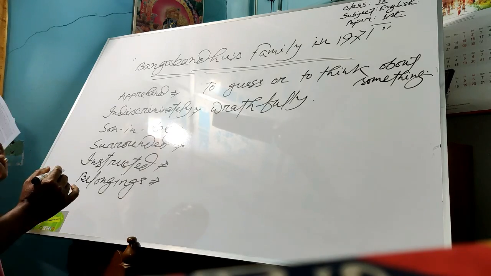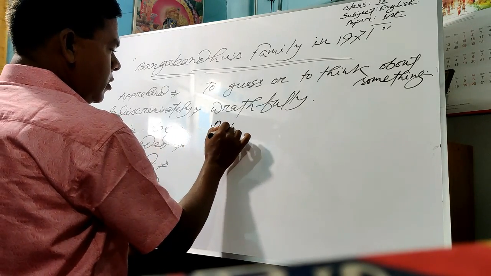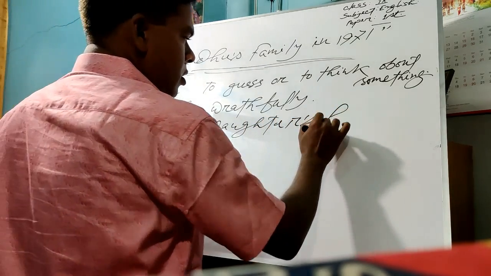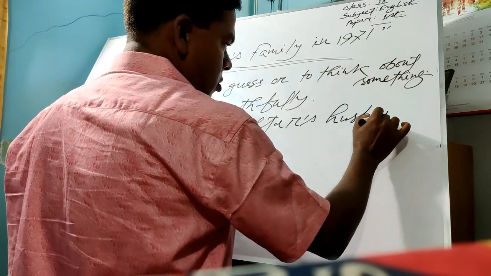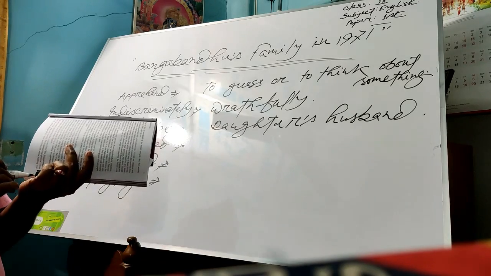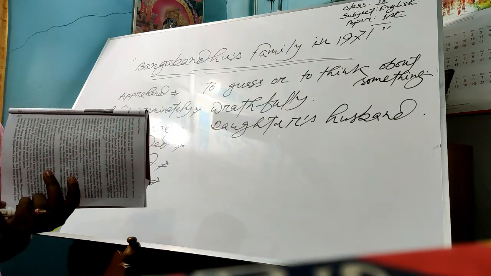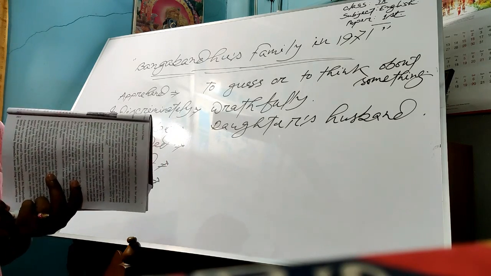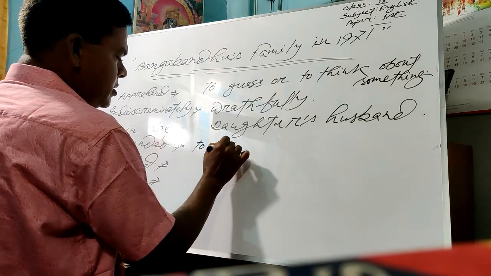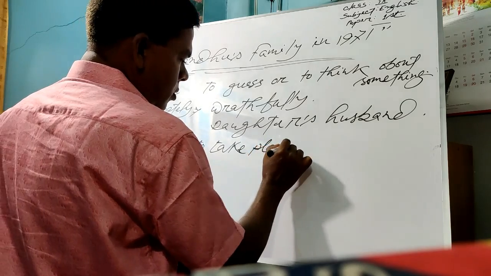Okay, indiscriminately. Son-in-law, we know. So by the word son-in-law, we know daughter's husband. Okay, daughter's husband. And then look here, surround. Take position around a place, maybe the place is a house. To take place or position